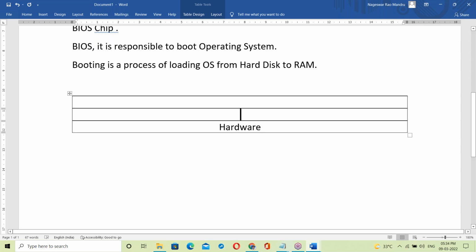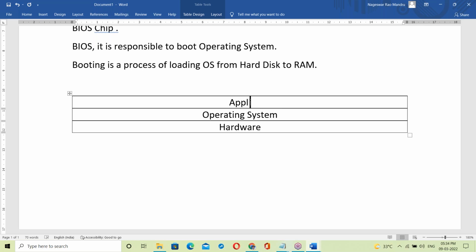Hardware. On top of hardware, the operating system. On top of the OS, the application. On top of hardware, the OS is running. So once the OS is started, your system is ready.